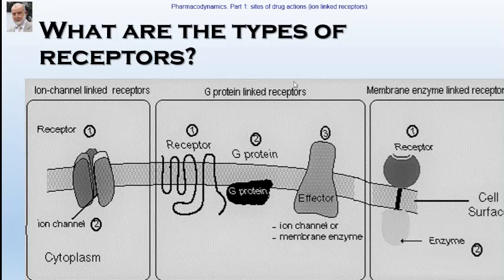The second is known as G protein linked receptors, and the third, membrane enzyme linked receptors. These two groups, inshallah, we'll talk about in the next presentation. Okay? Now, today we'll talk about the first family of receptors in the body, which are receptors that are linked to ion channels. Okay.